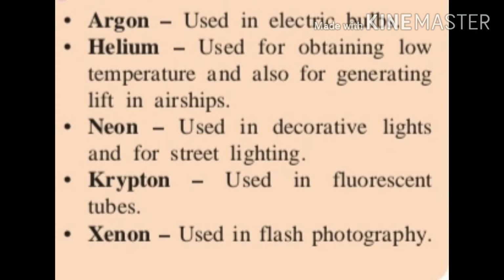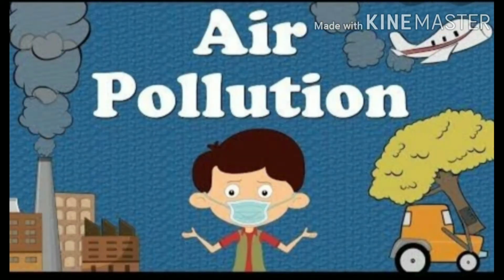These gases are useful, but when we use them in an improper way, they start polluting the environment. Air pollution. When harmful substances are burnt, they give out poisonous gases which are released into the environment. This is called air pollution.